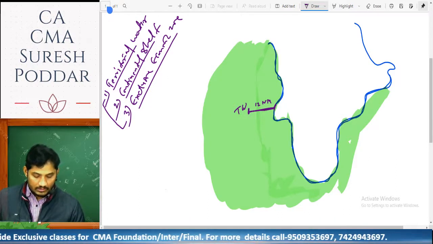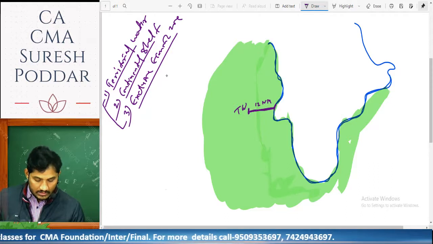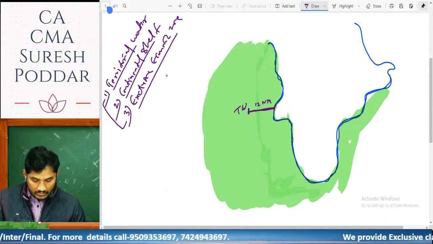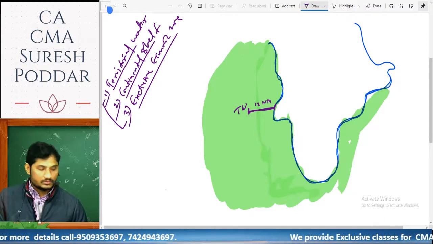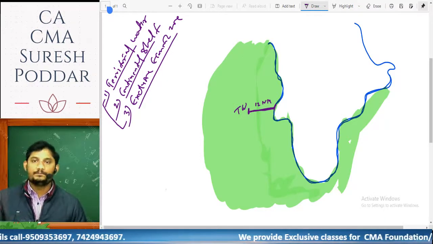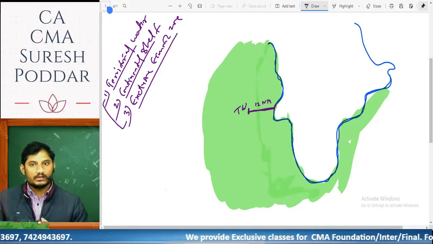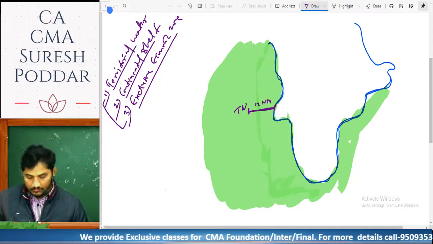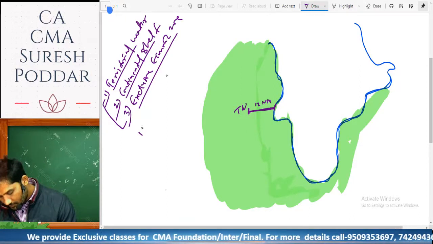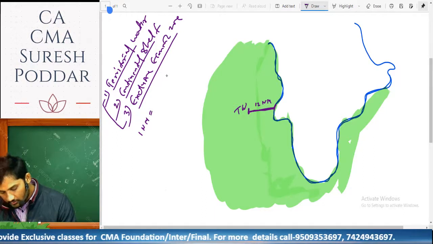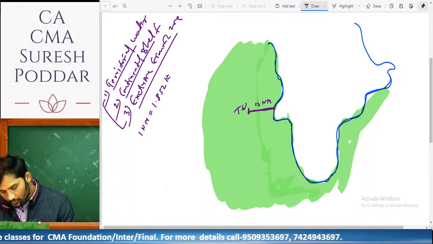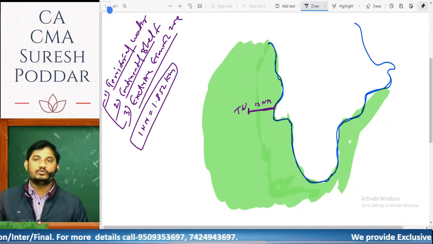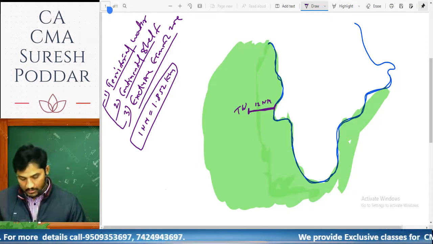If anyone is doing business in this area, it is India's part. Water area is measured in nautical miles, like land area is measured in kilometers. One nautical mile is equal to 1.852 kilometers.